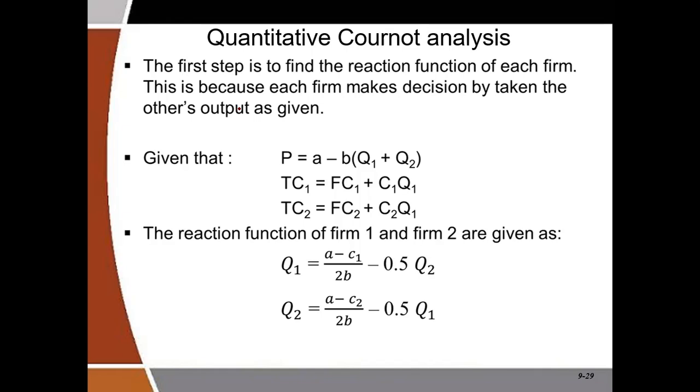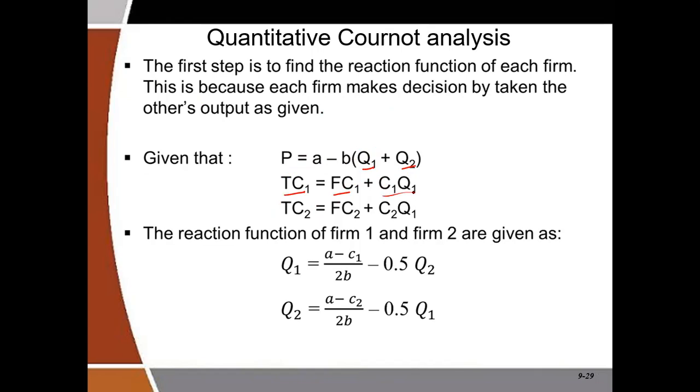So, for instance, if you are given an inverse demand function like P = A - B(Q1 + Q2), where Q1 is the output of firm 1 and Q2 is the output of firm 2, and then the total cost of firm 1 is the fixed cost plus the variable cost.